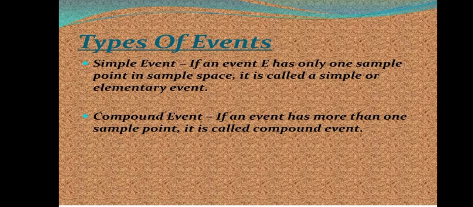Now there are some types of events you can talk about. First event is the simple event. If an event E has only one sample point in the sample space, it is called a simple or elementary event. Suppose you have an event and it has only one outcome, then it will be simple. Compound event: if an event has more than one sample point, it is called a compound event. Suppose you toss a coin, you have two outcomes.